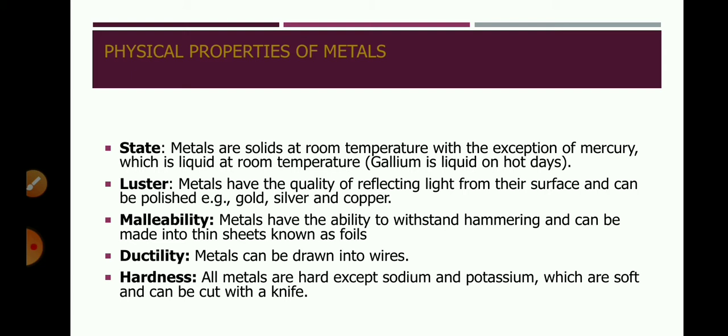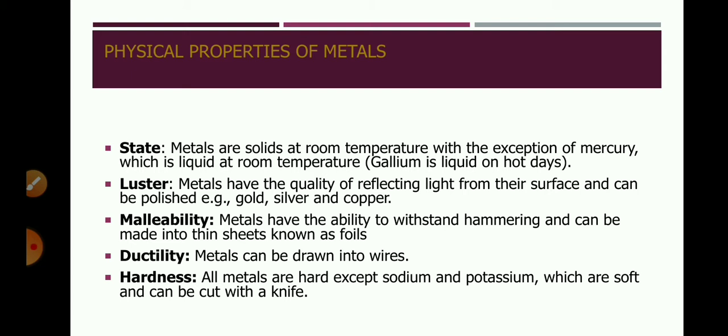Luster. See, metals possess shining on their surface in their pure form. This means they have luster. The shiny surface, or the ability of metals to reflect light from their surface, this characteristic is called luster. So metals are lustrous. Gold, silver, copper, all these reflect light or have a shiny surface.